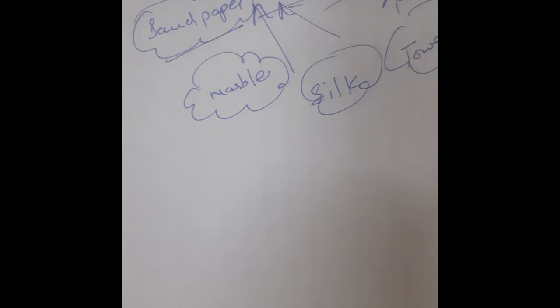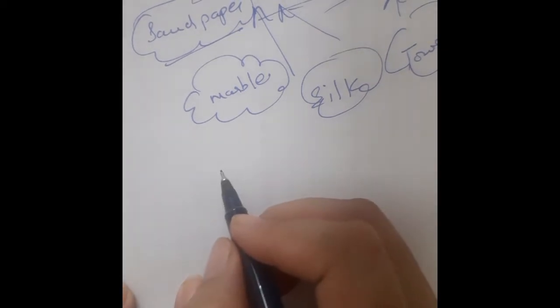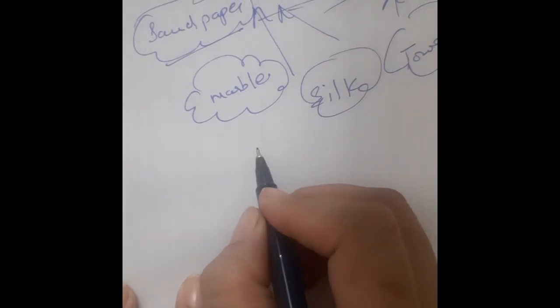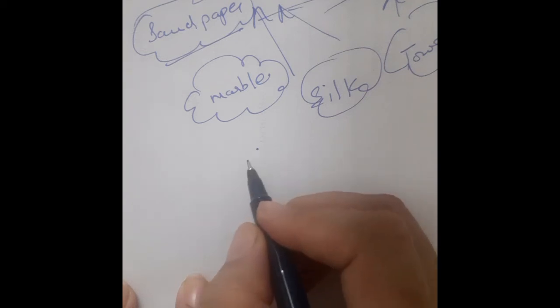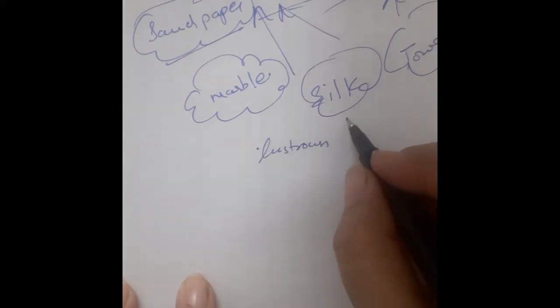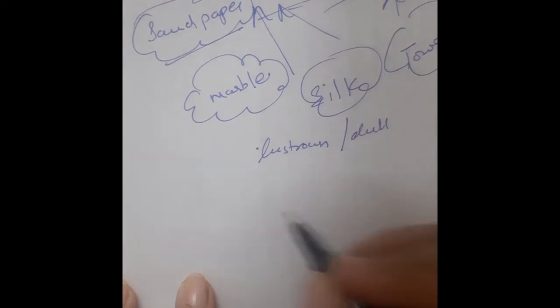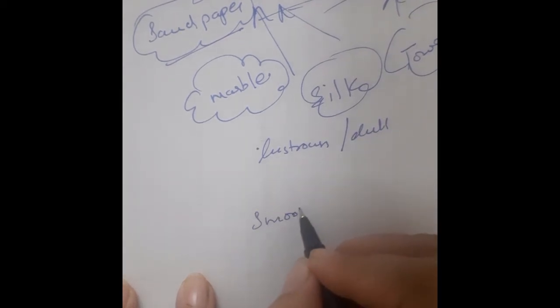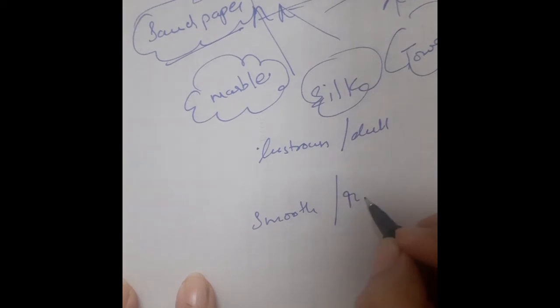You can name any number of things around you, feel them and tell whether they are smooth or rough. So we have classified things according to their appearance into two main groups: lustrous or dull, smooth or rough.